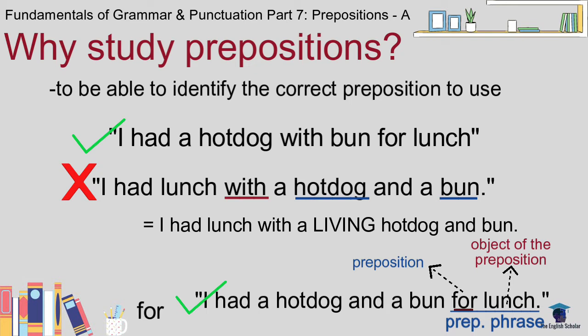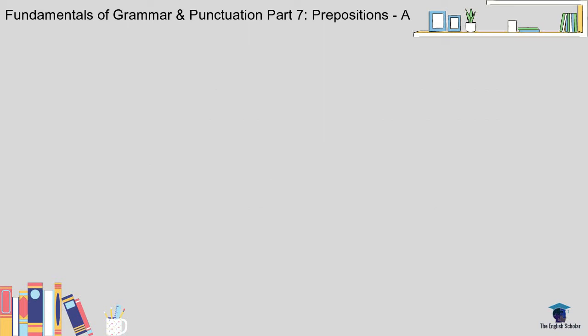In this sentence, there are two prepositional phrases, with bun and for lunch. The prepositions are with and for, and their objects of preposition are the bun and the lunch. In reality, one can have lunch together with friends and family, but not with hot dogs and buns.